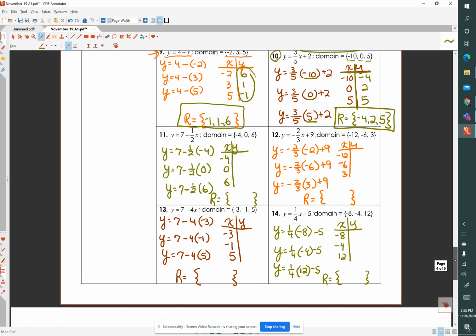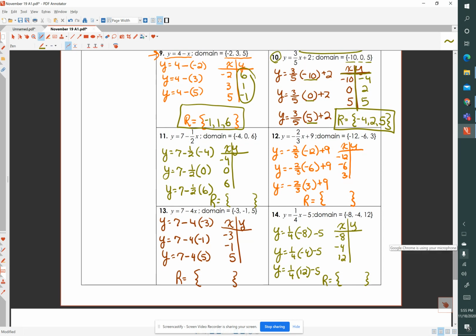Moving on to number 11. Here we are given y equals 7 minus 1/2 x over the domain of -4, 0, and 6. So I create my table of values with those x values, -4, 0, and 6, and I substitute those values for x and evaluate this function.